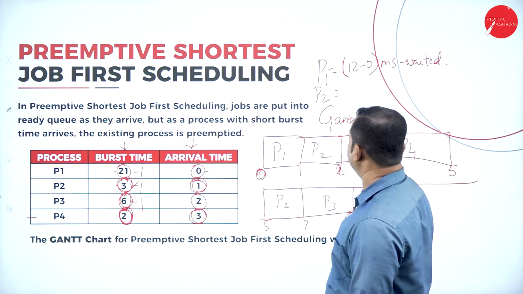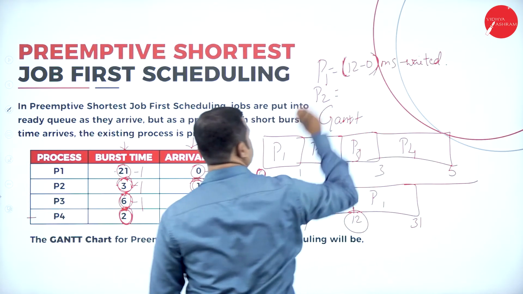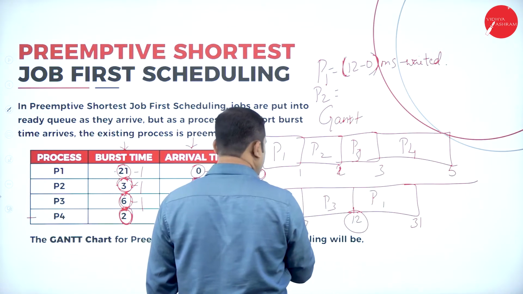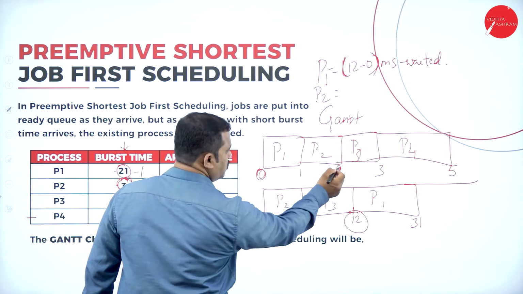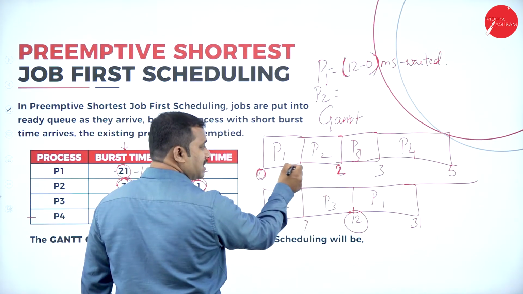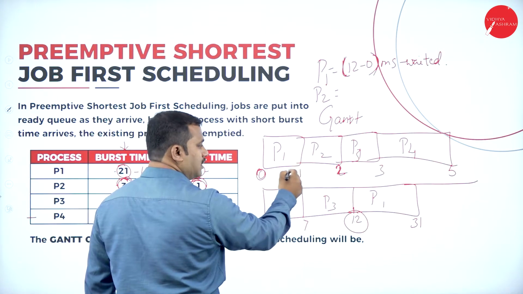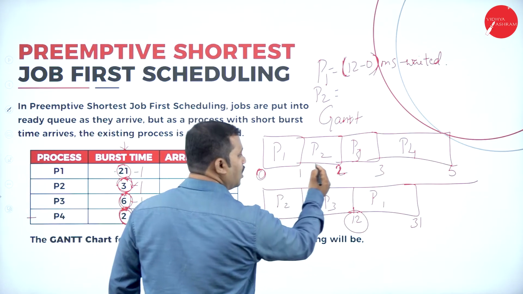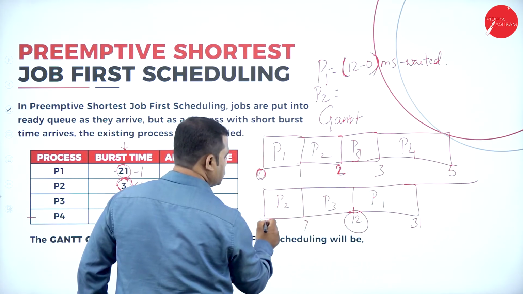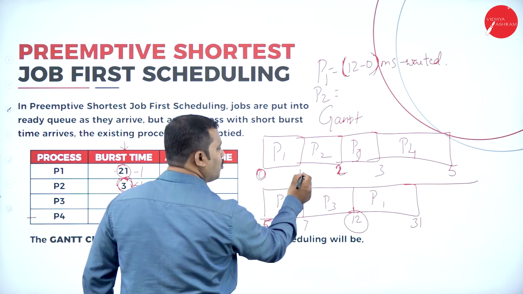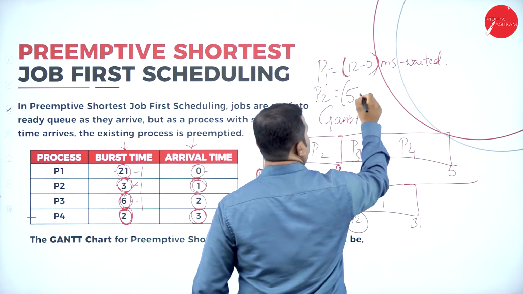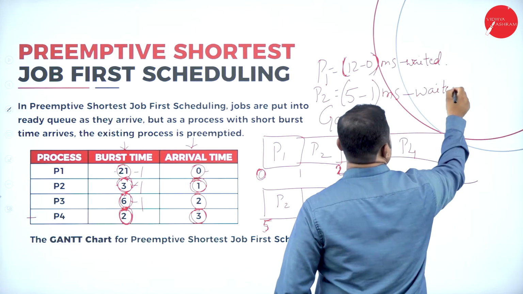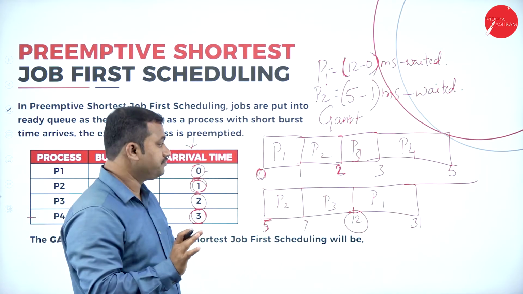So we have found that 12 minus 1 is the first process. Second process P2 waits here 5 minus 2. Here it waits for 1 millisecond, 0 and 1, that is 5 minus 1, that is 4. But it has waited a long way from here to here. That means 5 minus 0 and 1. We have 5 minus 1 milliseconds waited by process P2. If that is the case, let me rewrite this.